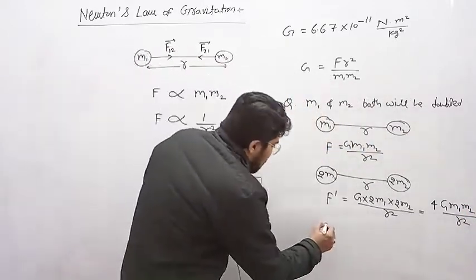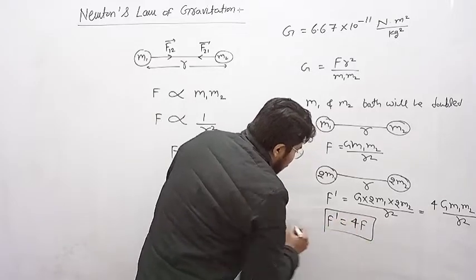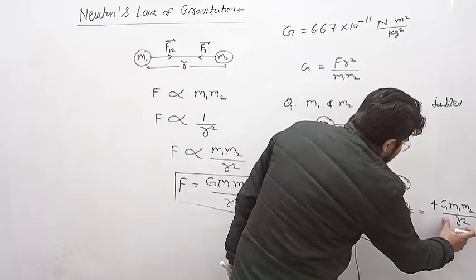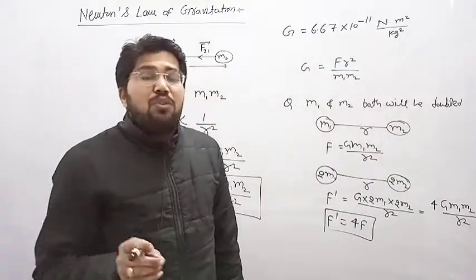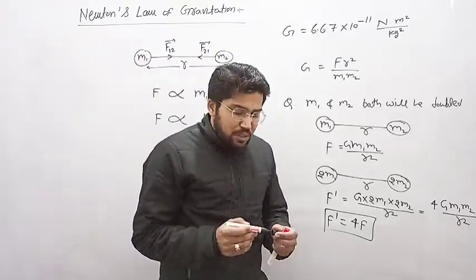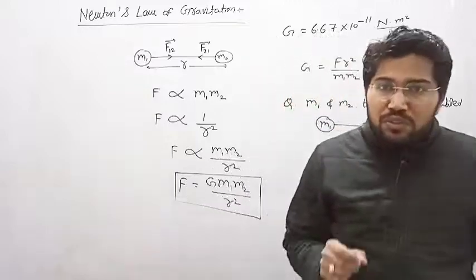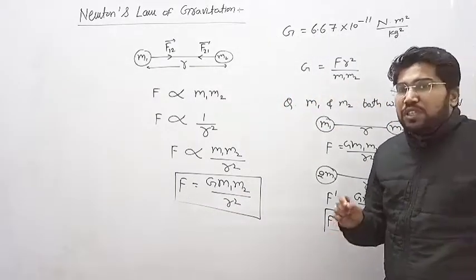Then F dash will be 4 times F, where G m1 m2 by r square is F. So the force will be 4 times the initial force. If both masses are doubled, then the force will be 4 times the initial force.